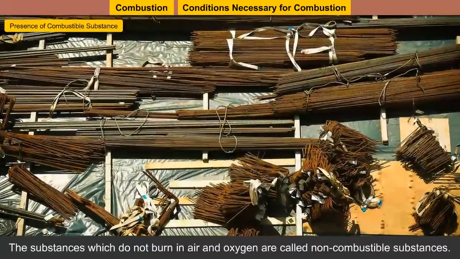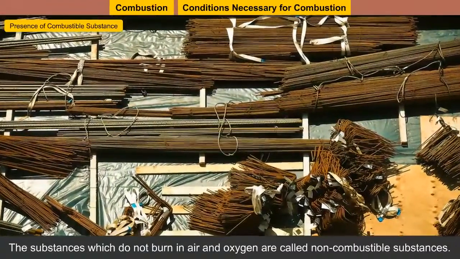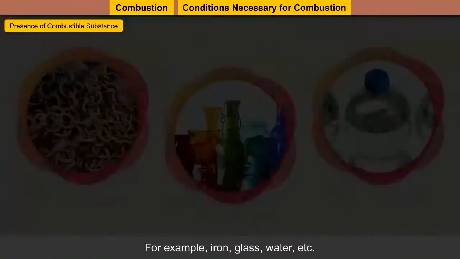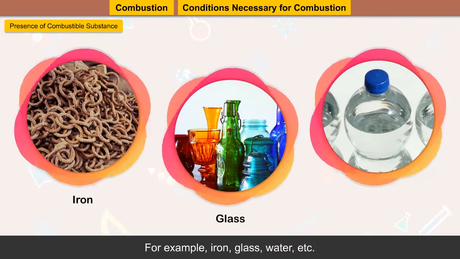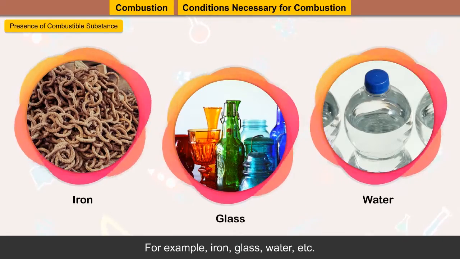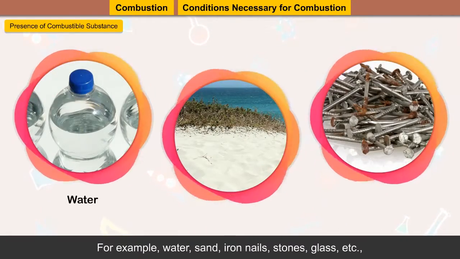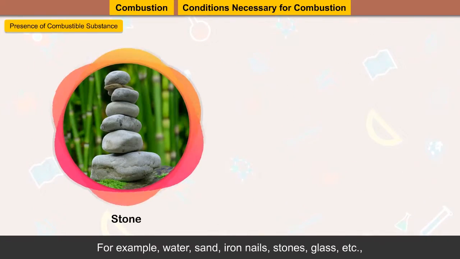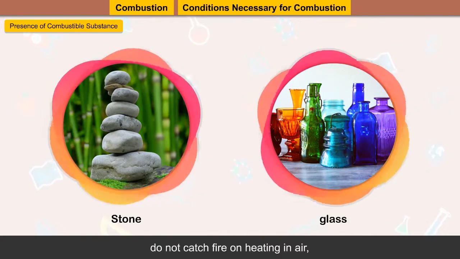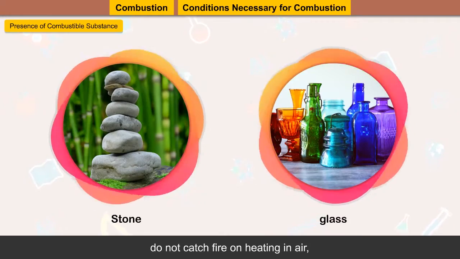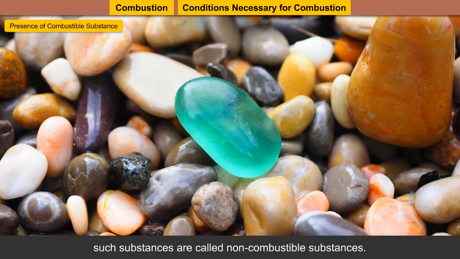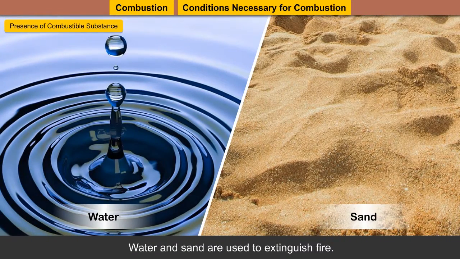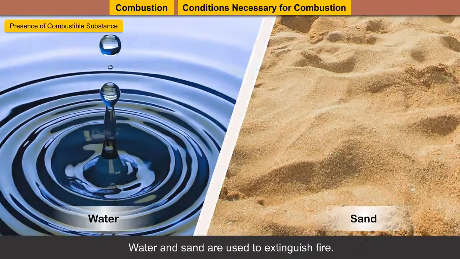The substances which do not burn in air and oxygen are called non-combustible substances. For example, water, sand, iron, nails, stones, glass, etc. do not catch fire on heating in air. Such substances are called non-combustible substances. Water and sand are used to extinguish fire.